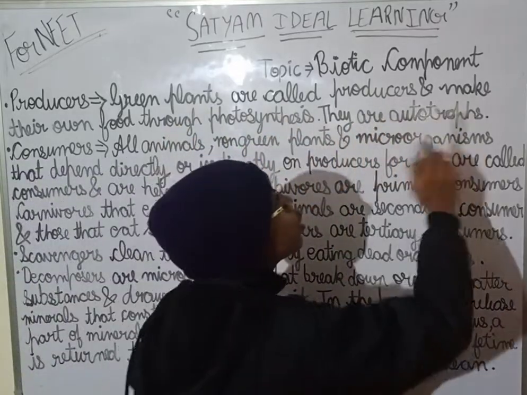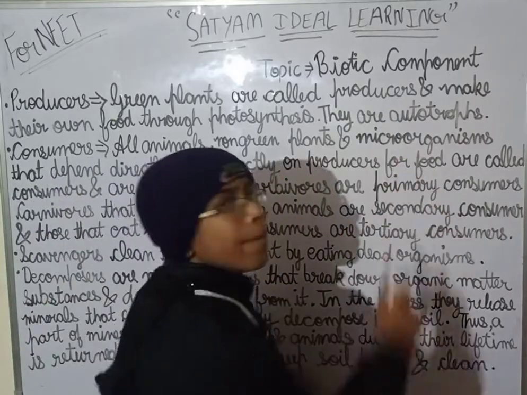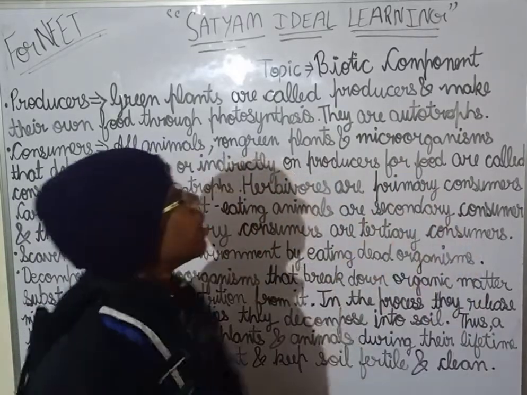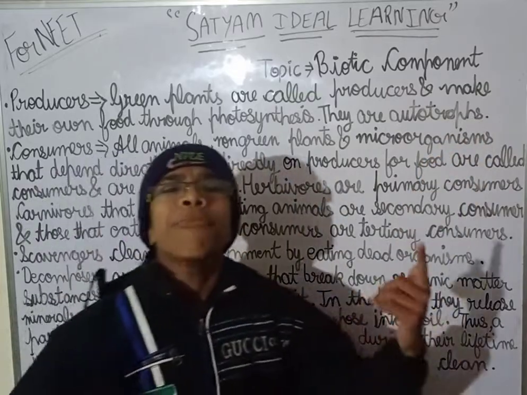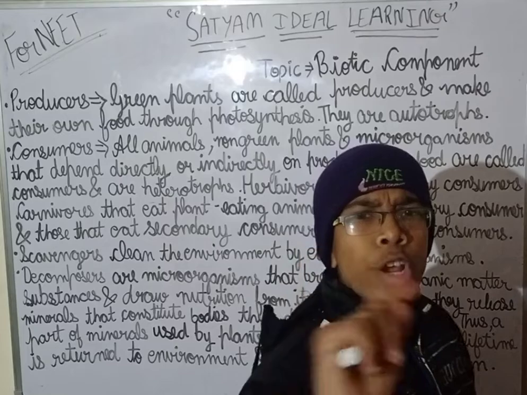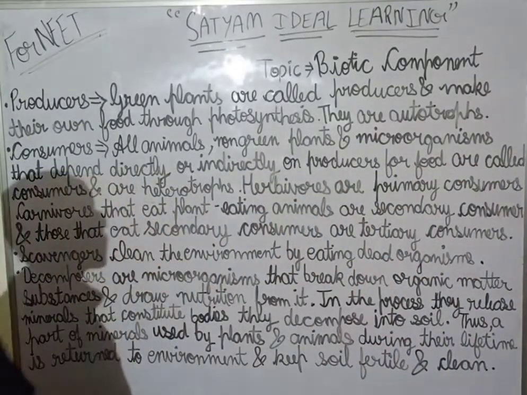So green plants are called producers and make their own food through photosynthesis. They are called autotrophs. Auto means self. Trophos means making food. So they are self-making food. They are not dependent on anybody. Okay, they are self-making food.